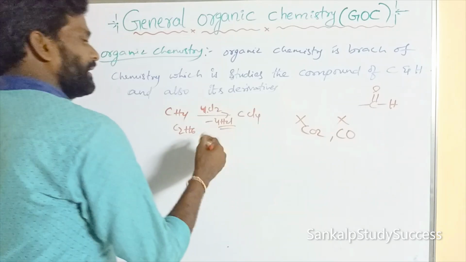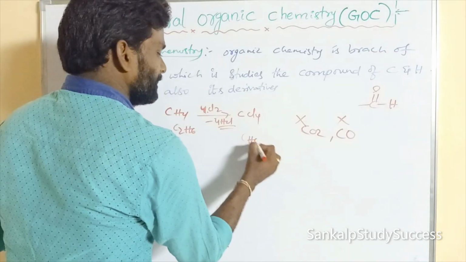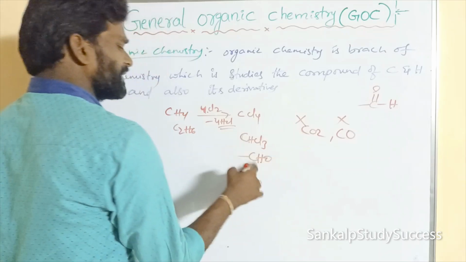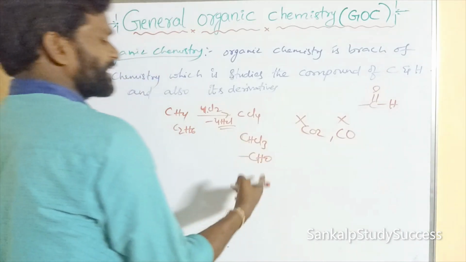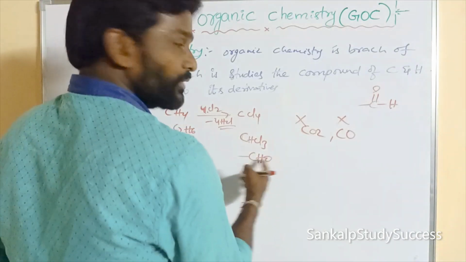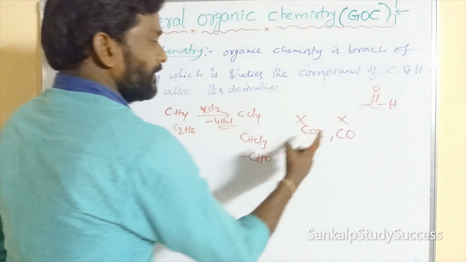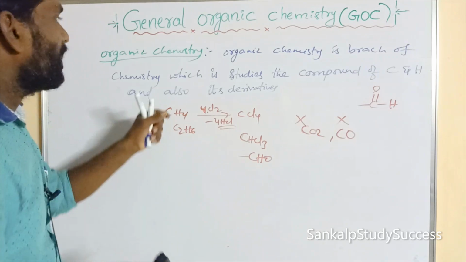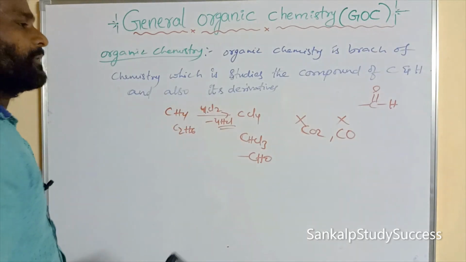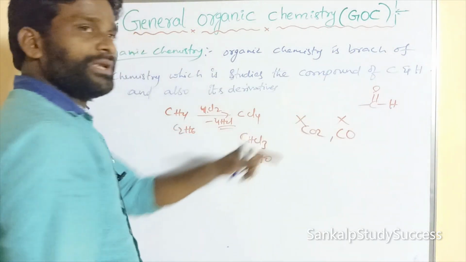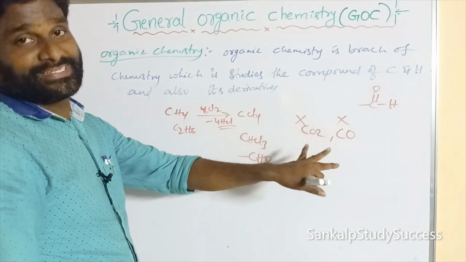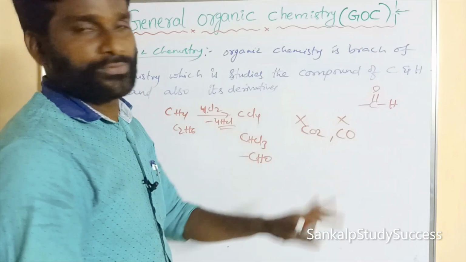CCl4 and CHCl3, right? CHO, right? All contain carbon, hydrogen and also some heteroatoms like oxygen, nitrogen and sulfur and also halogens. These are considered organic compounds. But carbon containing only oxygen, in the absence of hydrogen, is not considered an organic compound.